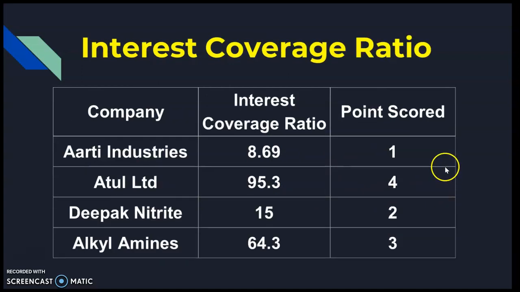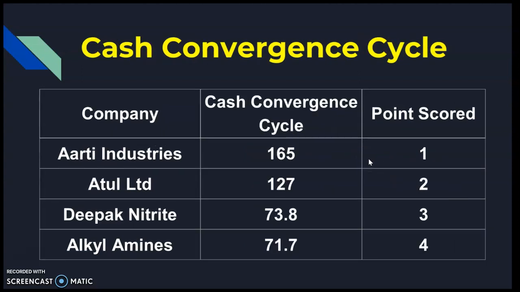Now the next ratio is the interest coverage ratio. Interest coverage ratio, higher is better, as you know, right? So Atul Limited has the highest interest coverage ratio, 95.3, therefore it will get 4 points, and the lowest is for Aarti Industries, at only 8.69, therefore it will get only 1 point.